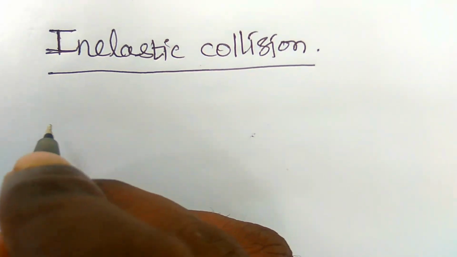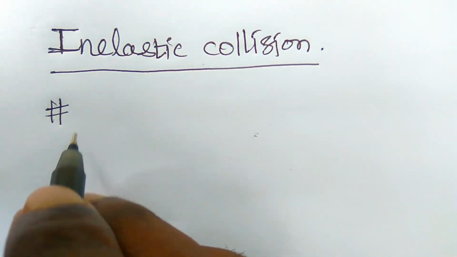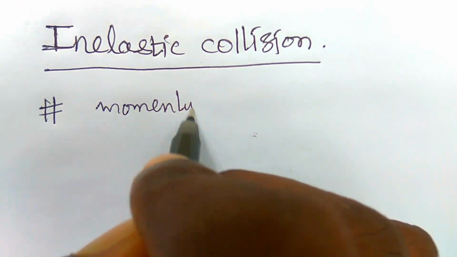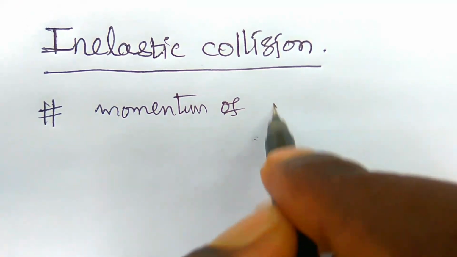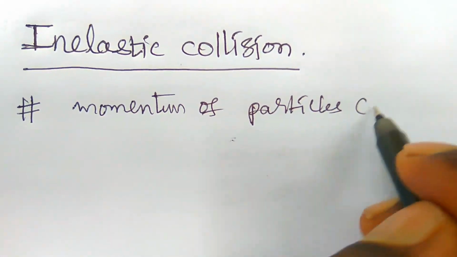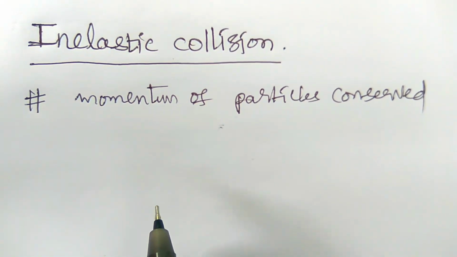Here, the first point you have to remember: the momentum of the particles is conserved.